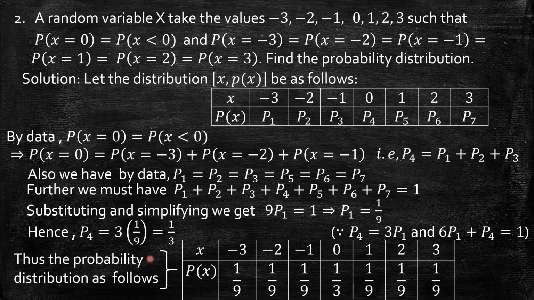So we have the distribution table ready. Corresponding to x, the probability function is 1 by 9, 1 by 9, 1 by 9, when x equal to 0, that is p4, it is 1 by 3, then 1 by 9, 1 by 9, 1 by 9. If you want, you can recheck. All are non-negative, and if you add them once again, that is the reverse process, so the answer should be 1.